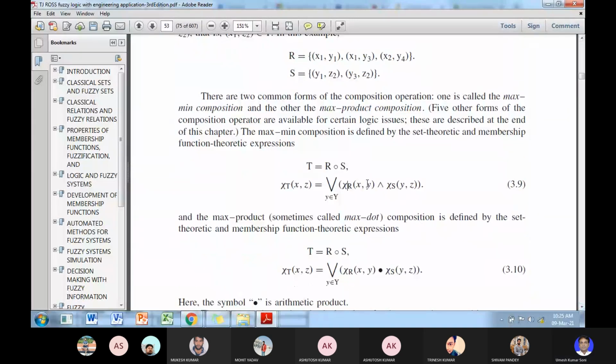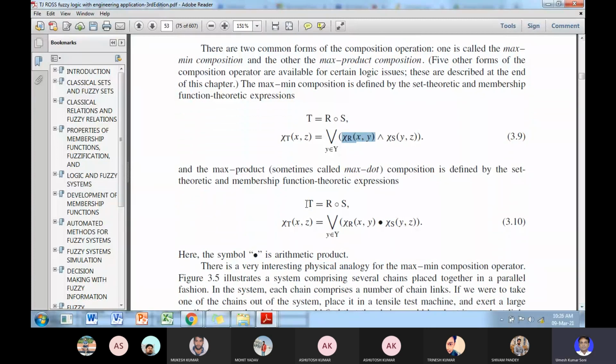In place of membership grade mu R, in crisp relations we are taking the strength, so these may vary 1 or 0. In fuzzy relationships, we have mu R, which can vary from 0 to 1, any value. While in crisp relations, the value can be only 1 or 0.